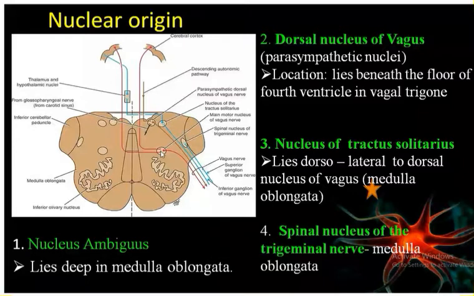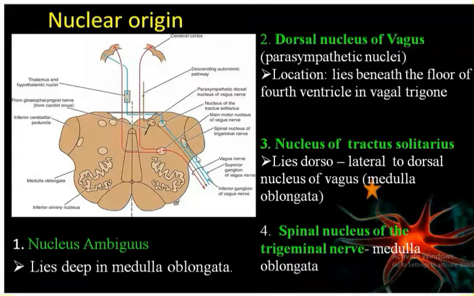Now the last one is the spinal nucleus of the trigeminal nerve. Now see over here, this is the spinal nucleus of the trigeminal nerve, and over here this is the sensory one, because it is receiving the fiber from the vagus nerve. Now you can see over here, can you see the vagus nerve? Some fiber of the vagus nerve is going and ending in the spinal nucleus of the trigeminal nerve. That means this part of the vagus nerve is receiving the general sensation from the viscera, and finally terminating this into the spinal nucleus of the trigeminal nerve.